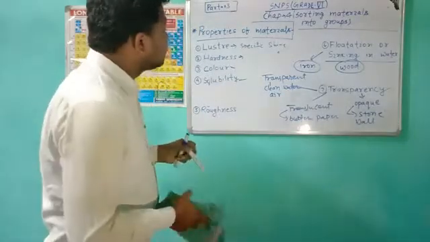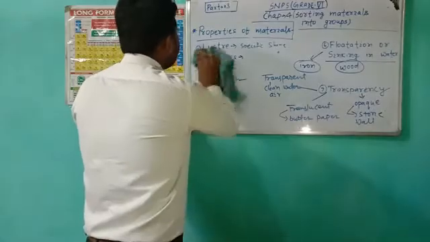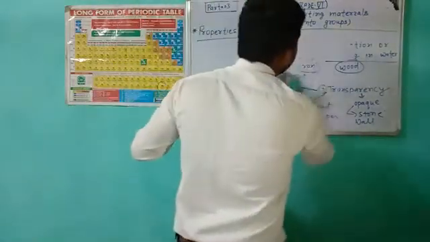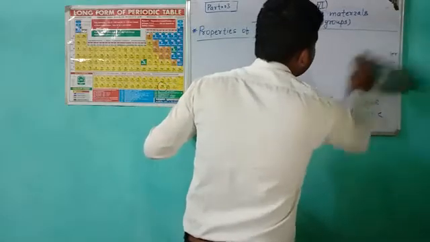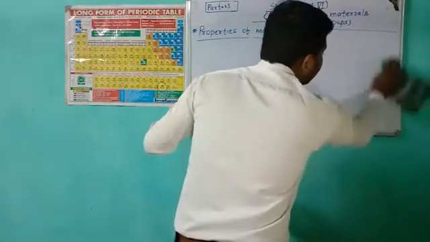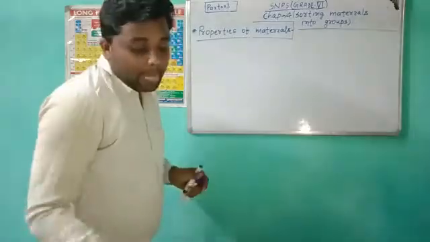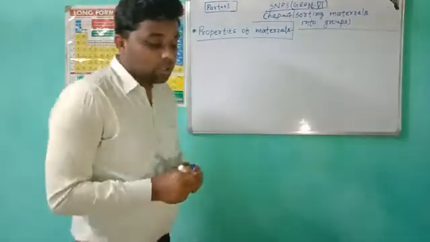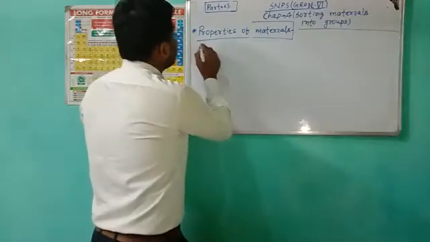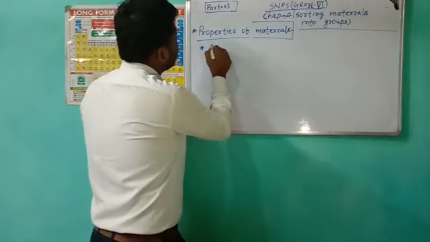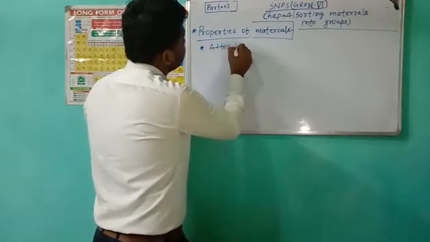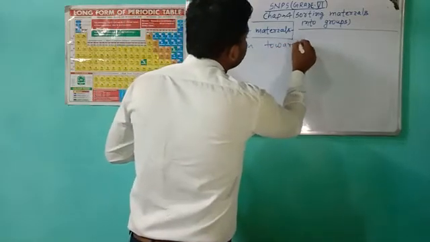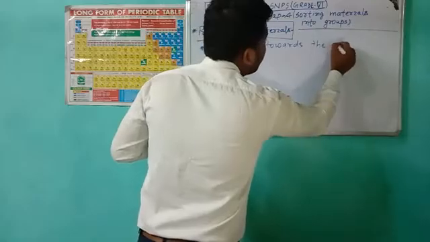After that, we will discuss the next properties of material: conduction of heat, conduction of electricity, and attraction towards the magnet. The first is attraction towards the magnet.